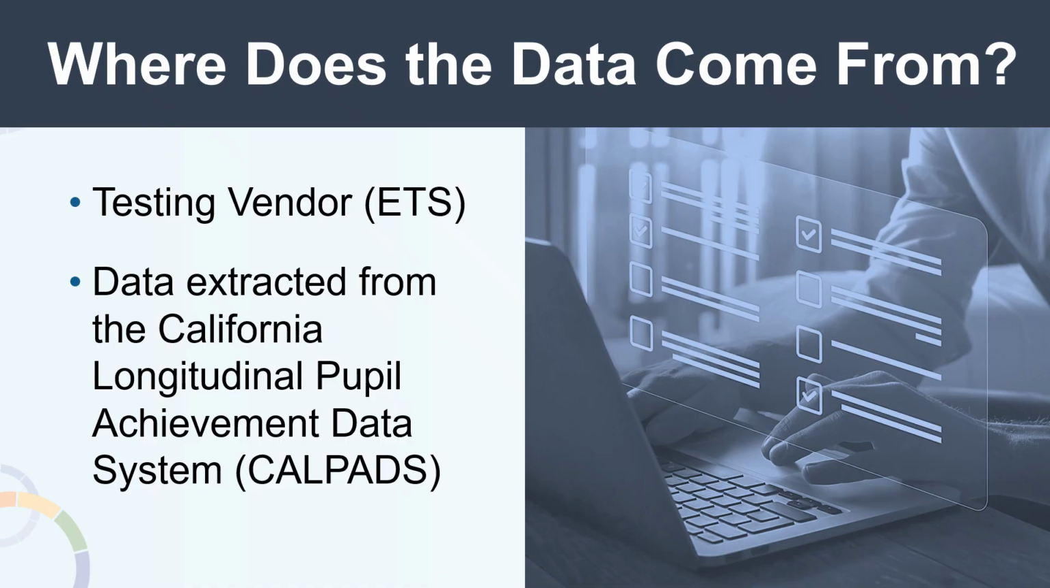Since the academic indicators are a little different from the other indicators and isn't self-reported, many people want to know, where does the data come from? The Smarter Balanced Summative Assessments and California Alternate Assessment results are received from the testing vendor ETS. We also extract data from the California Longitudinal Pupil Achievement Data System, also known as CalPADS, to assist our calculations, specifically the demographic data to make student group determinations, enrollment data to determine which students are included in the participation rate, and enrollment data to determine continuous enrollment to calculate distance from standard.